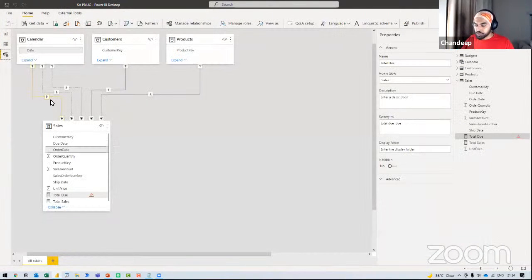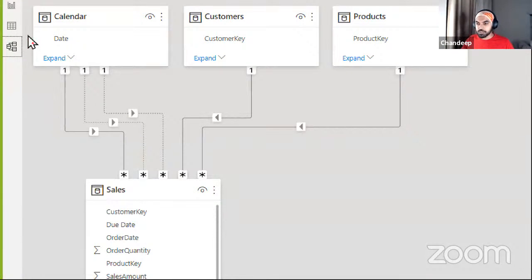Once the active relationship is working, for any filters, which is the year filter and the month filter currently, Power BI accepts the dark line as the standard relationship that traverses the calendar to the sales table. That's how the filters are applied. Any filter that you would want to apply, say I would like to take the date and filter my order date, that's how the standard relationship is. This is by default. Now you're saying, hey Power BI, don't follow the standard relationship, follow the inactive relationship, which is possibly for the due date, which is right here.